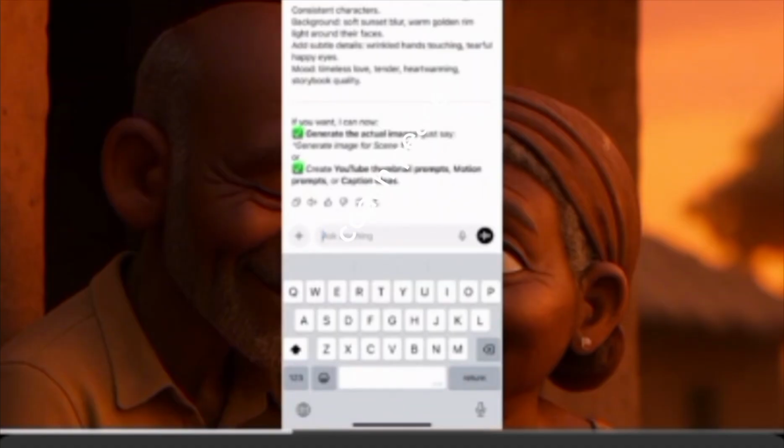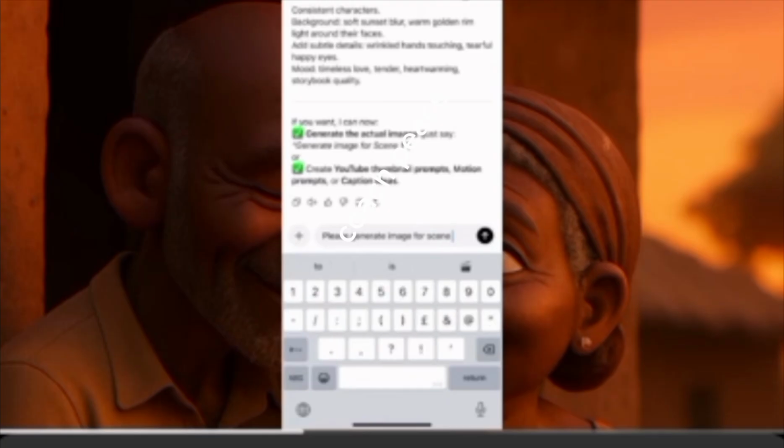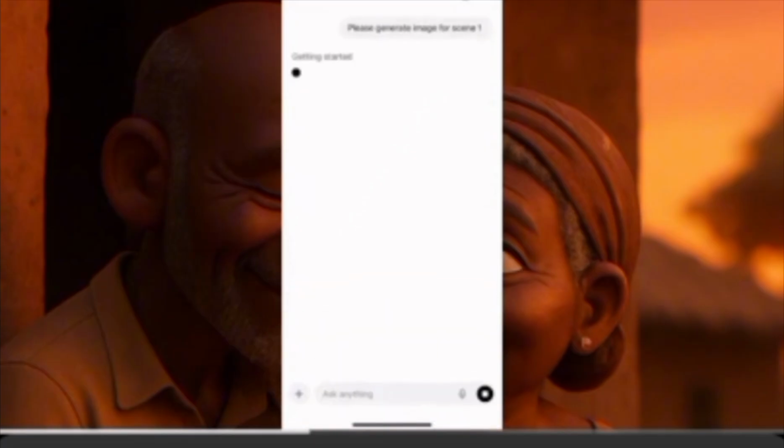Now I'll come here and say, please generate image for scene 1. I'll click here and wait for it to generate the image for scene 1.